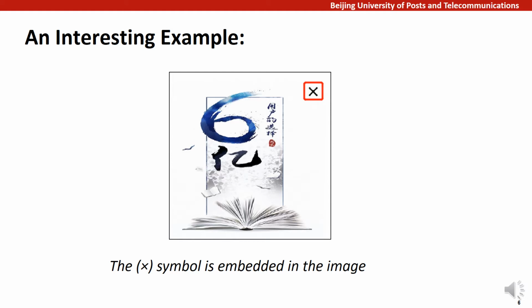At first, one may think it was mistakenly touched, but after several failed attempts, we discover that clicking on the cross is no different than clicking anywhere else on these ads, which means the cross is useless. Upon further investigation, we discover that the cross symbol is actually embedded in the image, tricking users to click on the ad. We call this type of fraudulent behavior click deceptive.